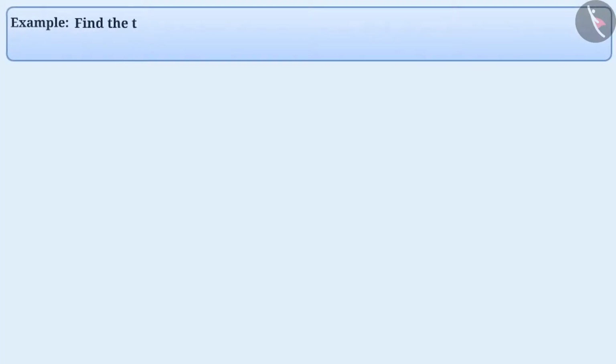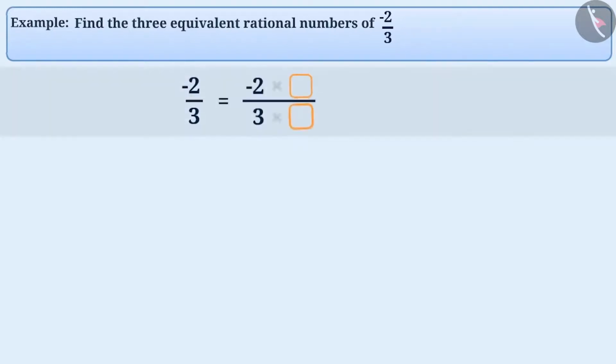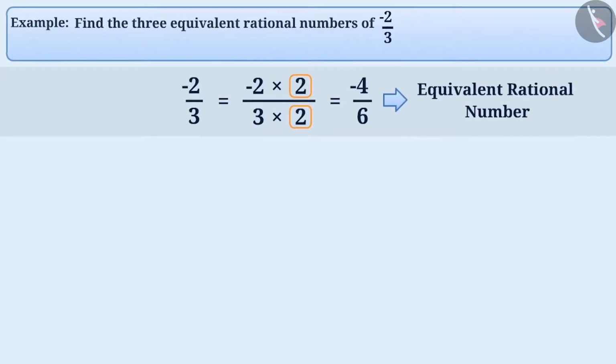Example 2. Find three equivalent rational numbers of minus 2 by 3. To find the equivalent rational number of any rational number, we multiply or divide its numerator and denominator by the same non-zero number. Usually, it is easy to multiply with any number. On multiplying the numerator and denominator of minus 2 by 3 by 2, we get the rational number minus 4 by 6, which is the equivalent rational number of minus 2 by 3.